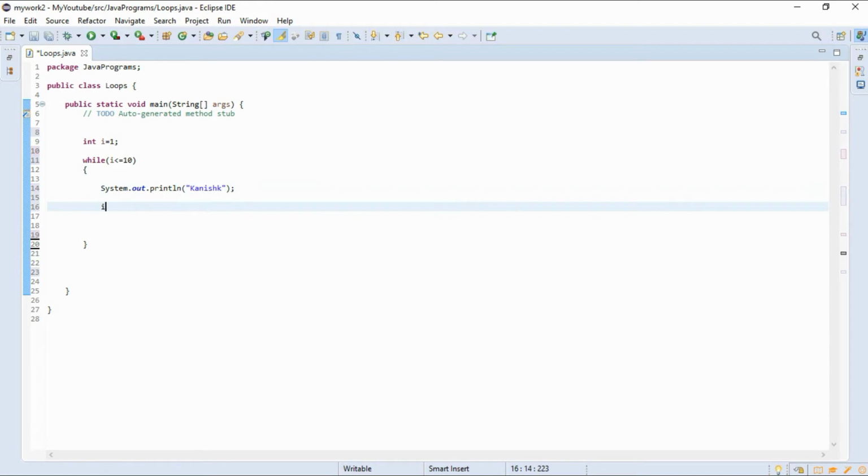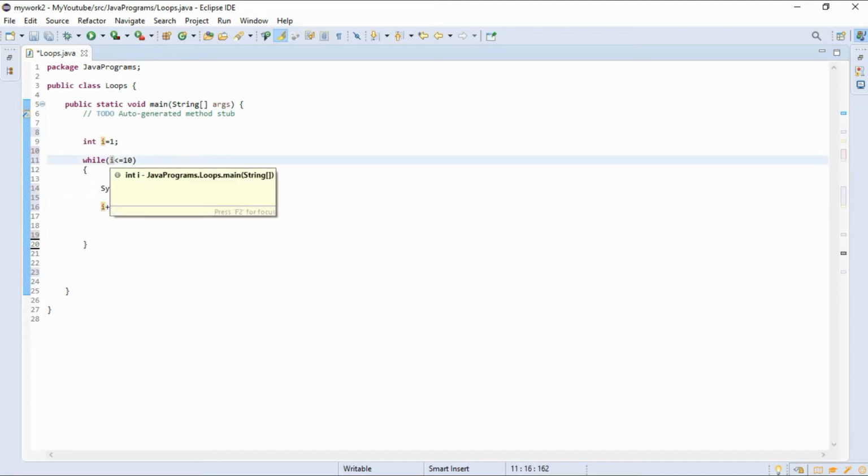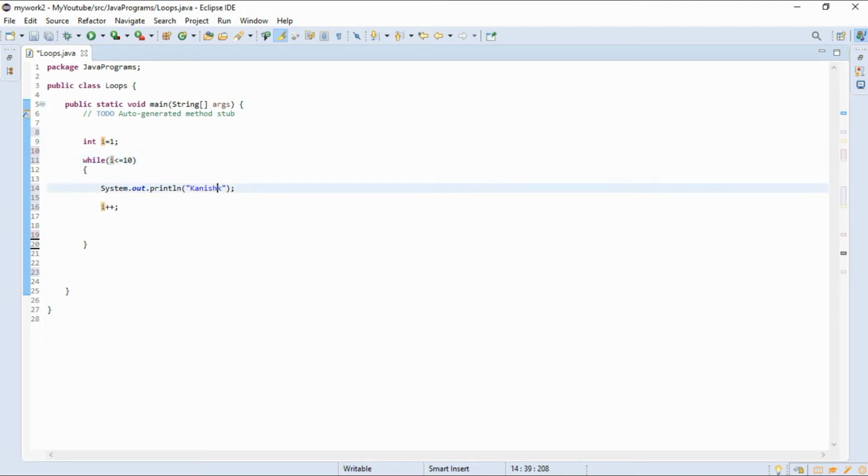After this we have to increment the value. What's going on here is, first of all i is 1. 1 will come here, 1 less than or equal to 10 is true. It will enter the loop and print this value, and also i will be incremented to 2. It goes to the while condition once again, 2 is less than or equal to 10, same as before: print Kanishk, and increment to 3. Same for 4, 5, 6, 7, 8, 9, 10.